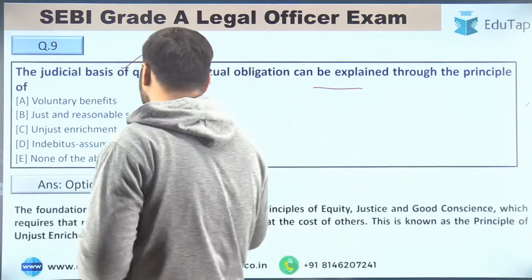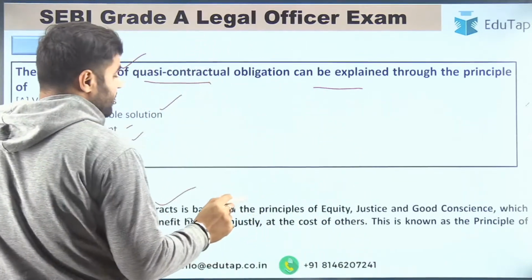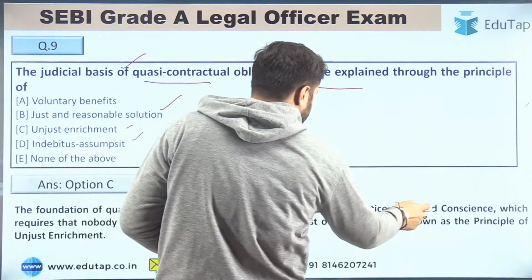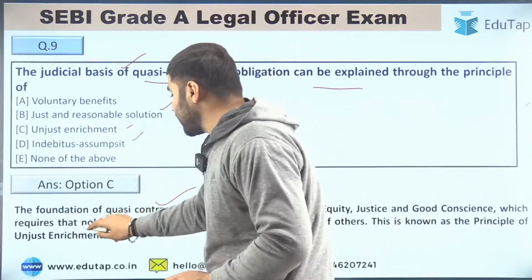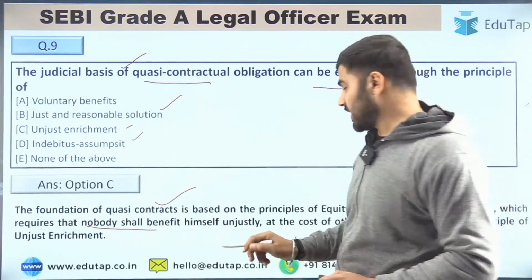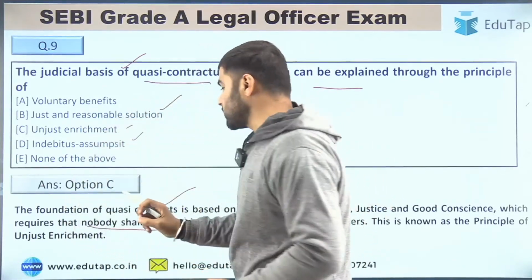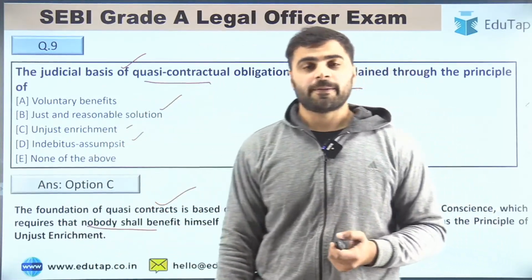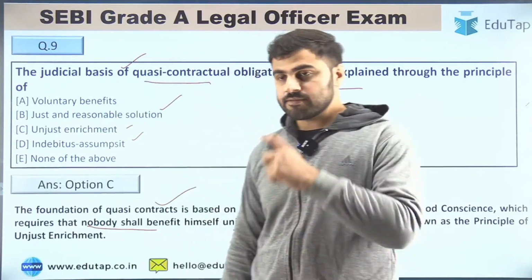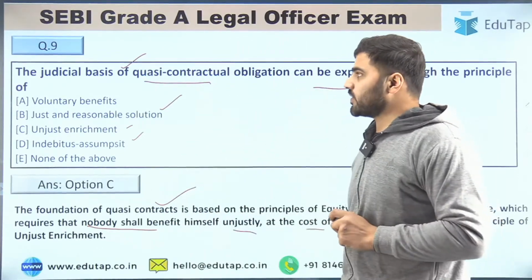So guys, the foundation of quasi-contracts is based on the principle of equity, justice and good conscience, which requires that nobody shall benefit himself unjustly at the cost of others. This is known as the principle of unjust enrichment. Right, friends? Now let's move to the last question of the day.